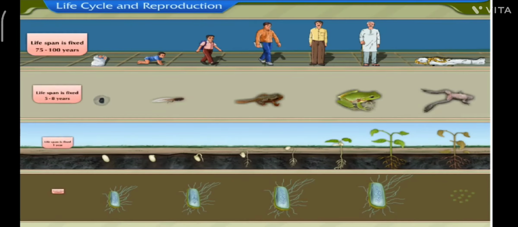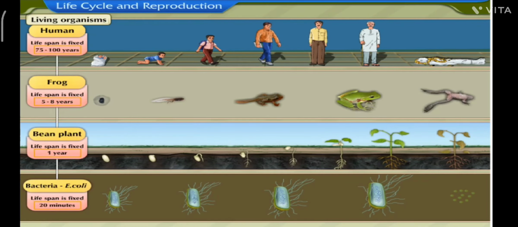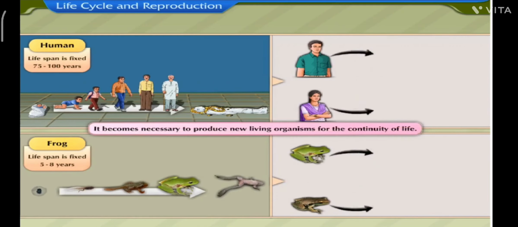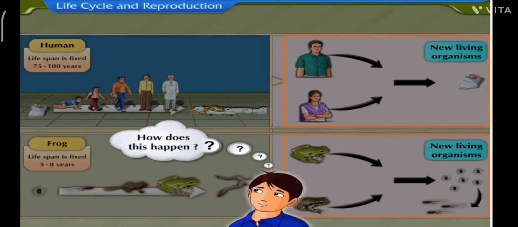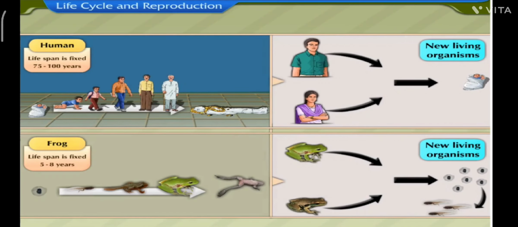We all know that the lifespan of every organism is fixed, and it ultimately dies. Hence, it becomes necessary to produce new living organisms for the continuity of life. How does this happen? Let us understand this concept.